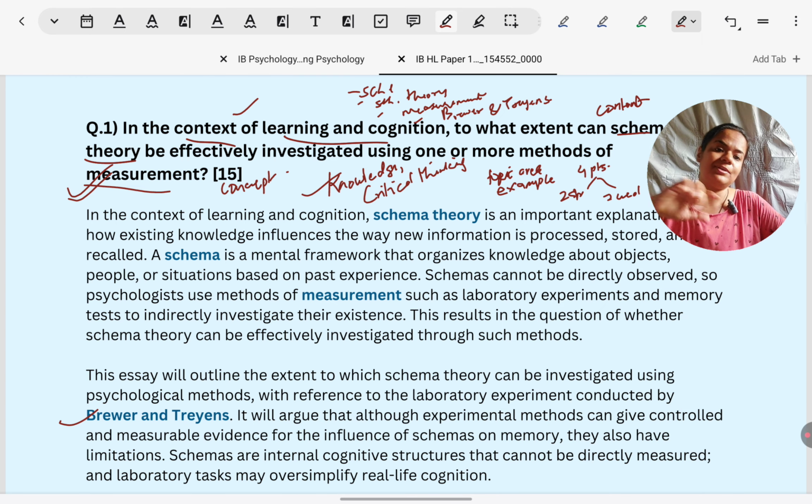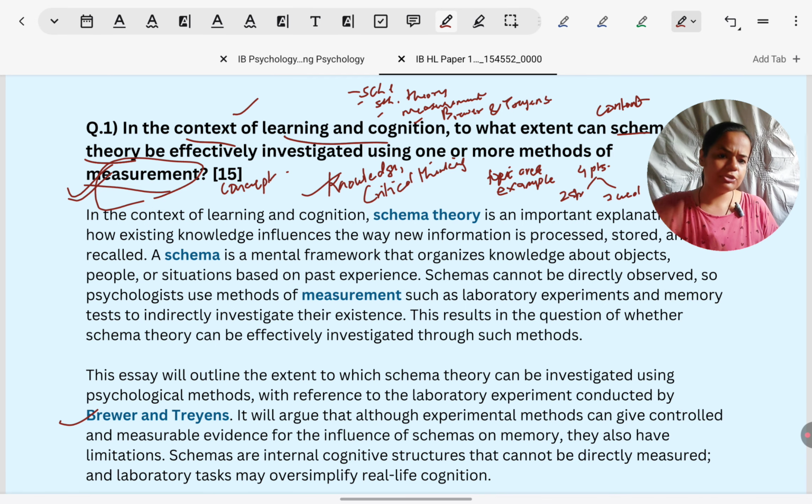We are taking Brewer and Treyens. It's a lab experiment. So issues around lab experiments, issues around how schemas are not directly observable, so indirectly they have to be measured. Those will make for our points. So broadly we can think of this. Then we can finalize the 4 points we have to give.